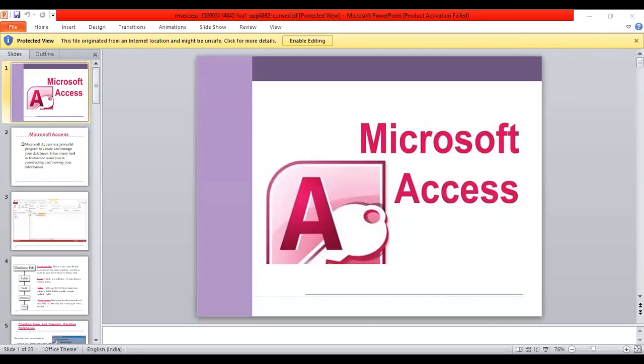Microsoft Access is a powerful program to create and manage your database. It has many built-in features to assist you in constructing and viewing your information. So this is all about MS Access. You can create a table to sort your data, queries to find and retrieve the specific data of interest, and forms to view and update the data in tables.